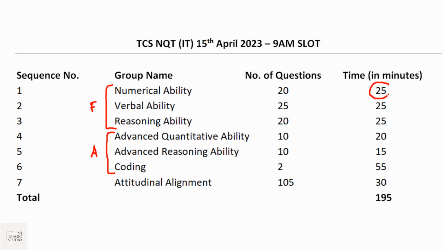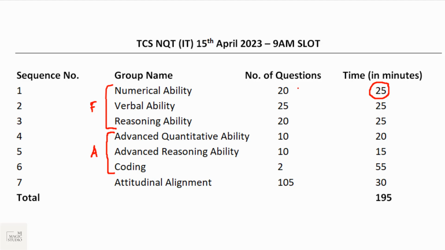This time is divided across the 20 questions based on the difficulty level of each question. So each question will come with a timer. Suppose question number 1 is for 1 minute, 60 seconds, and in 60 seconds you need to read the question, mark the correct answer and wait for the next question to appear on your screen.